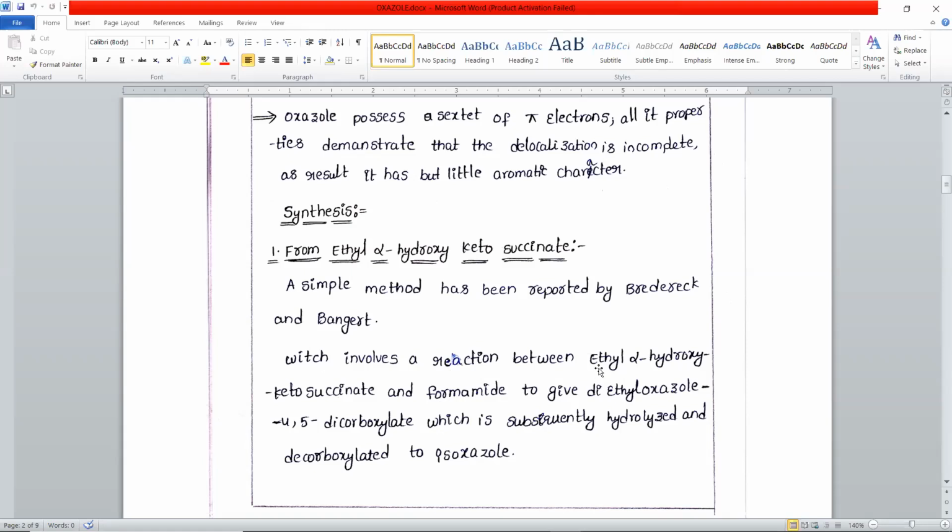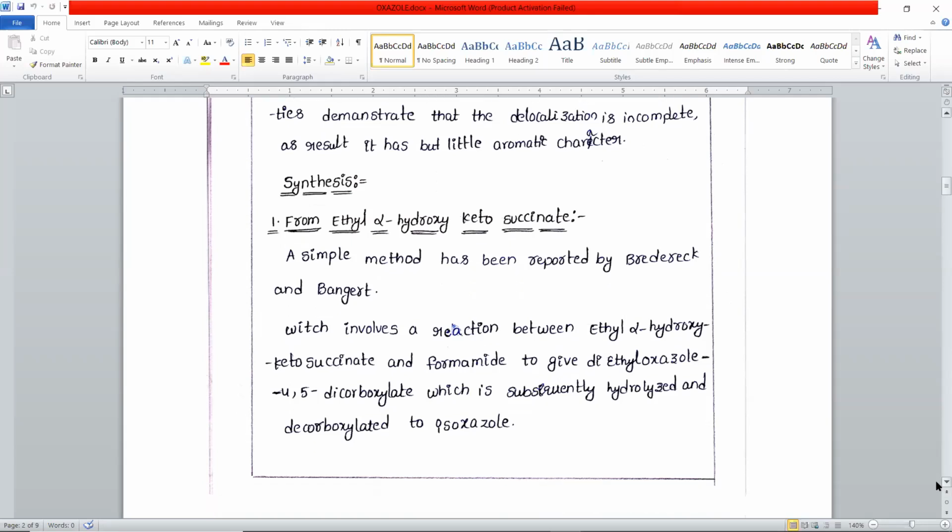When ethyl alpha-hydroxy keto succinate reacts with formamide, it results in the formation of the oxazole ring, which has these carboxylate substituents. These carboxylates are esters. They are hydrolyzed to carboxylic acids, and then these carboxyl groups are removed as carbon dioxide. So let us see the equations.